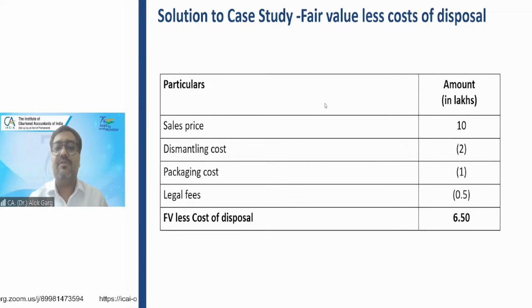You have to reduce your dismantling cost, packaging cost, and legal fees. Okay? Because this specialized packaging cost is also required to be taken into consideration. Why? Because you have to see the cost of disposal from the perspective of taking it to the condition of sale, right? Taking it to the condition of sale.